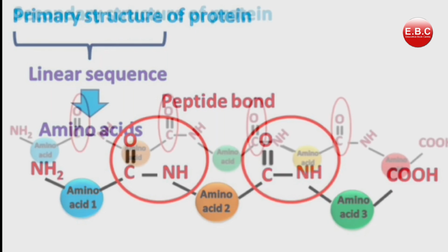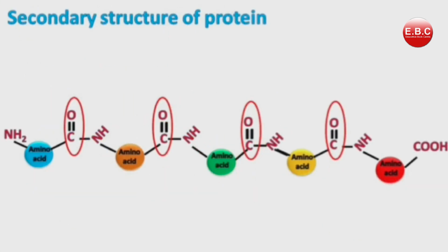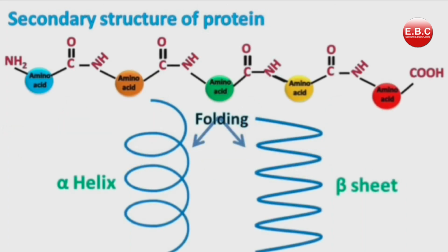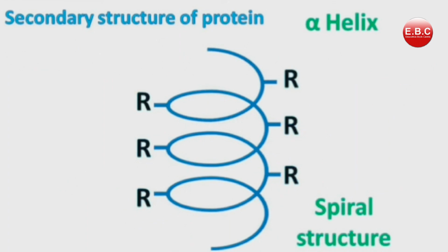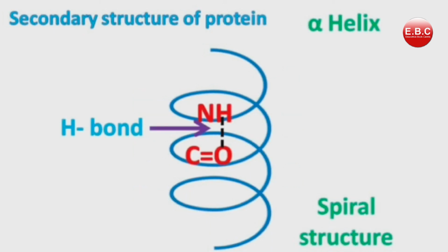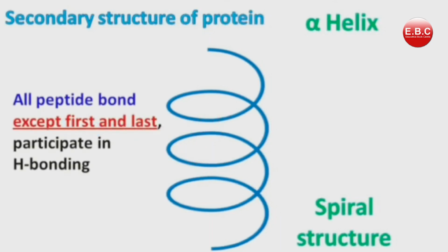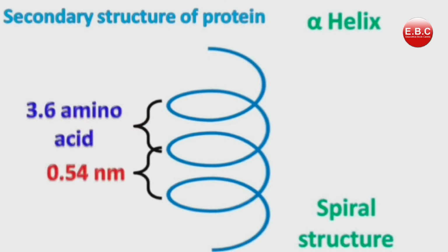Secondary structure can be of two types, either alpha helix or beta sheet. Let's talk about alpha helix. Alpha helix is the most common secondary structure. In this structure, the protein attains a spiral shape and the side chains of amino acids remain outwards. Alpha helix is stabilized by hydrogen bonding. This hydrogen bonding is formed between the hydrogen attached to nitrogen and the oxygen attached to carbon. The individual hydrogen bonds are of course weak, but collectively they are strong enough to stabilize the spiral structure.